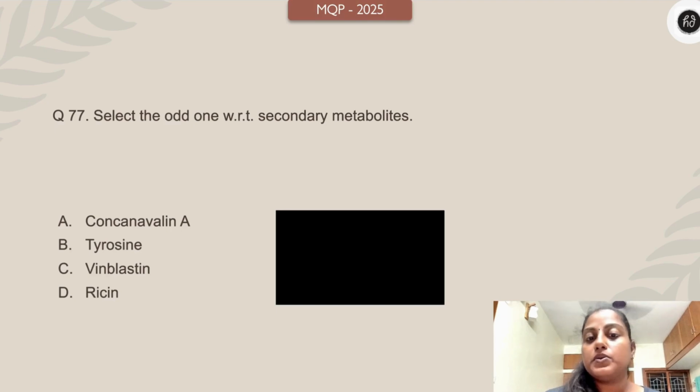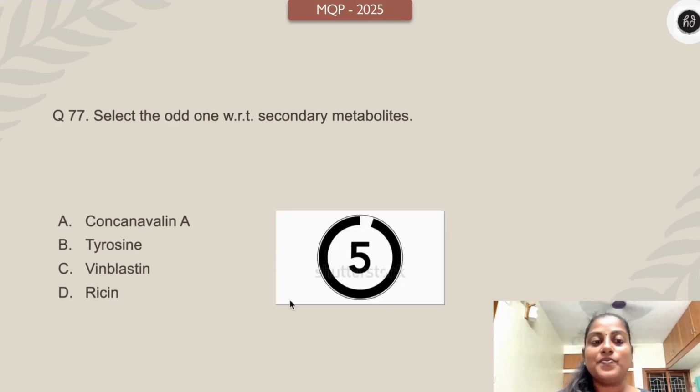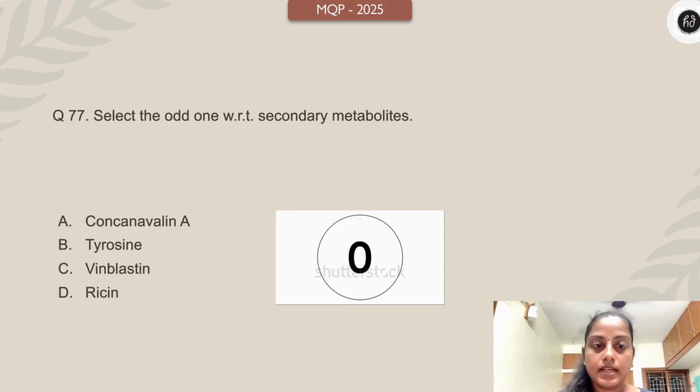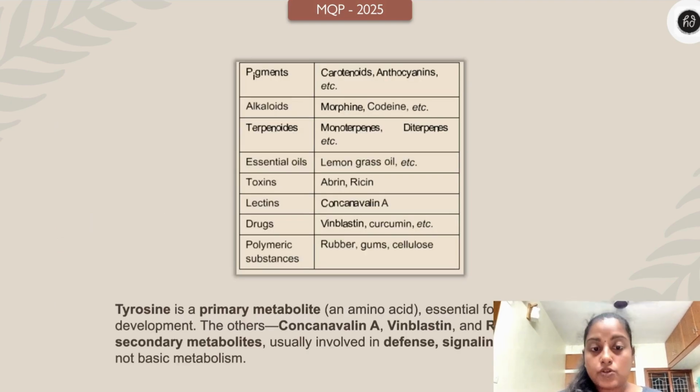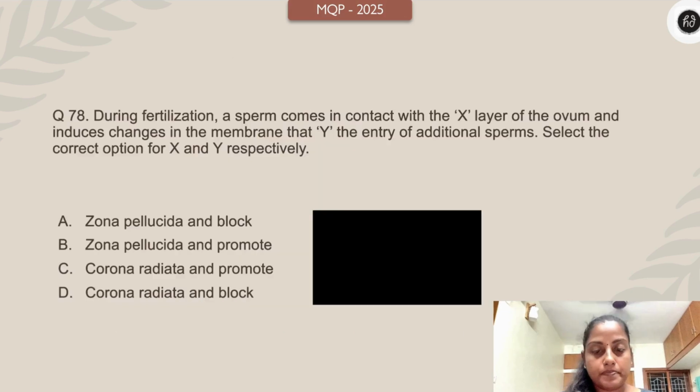Select the odd one with respect to secondary metabolites. Concanavalin A, tyrosine, vinblastine, ricin. Your time starts now. Yes, it's tyrosine. Tyrosine is a primary metabolite. It's an amino acid and it is essential for growth and development. The others, concanavalin A, vinblastine and ricin, are secondary metabolites used in defense, signaling or storage and not basic metabolism.